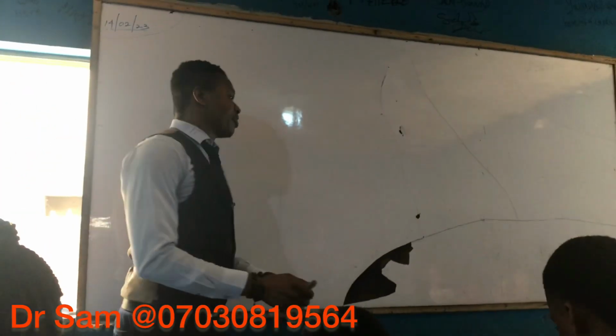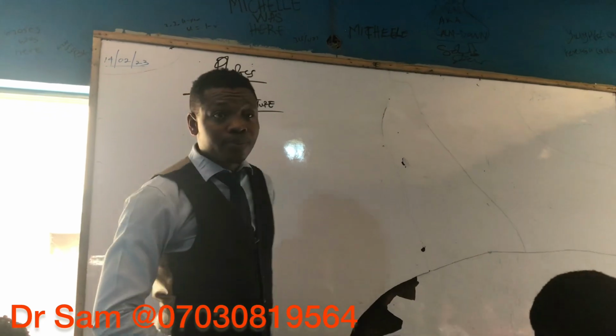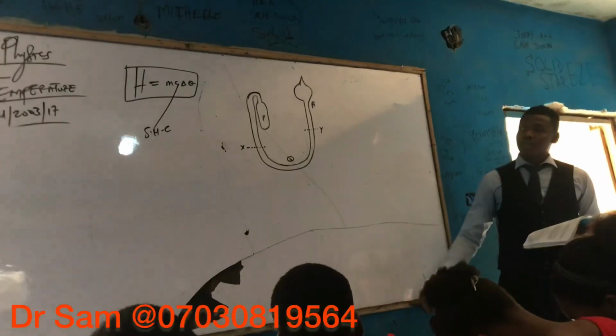So let's do physics. We are still on temperature. We are drawing a gas thermometer.